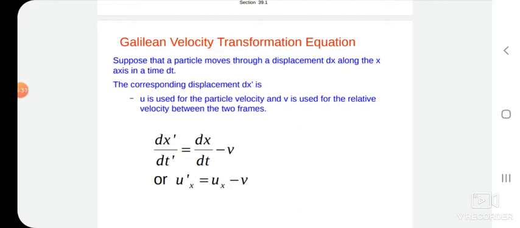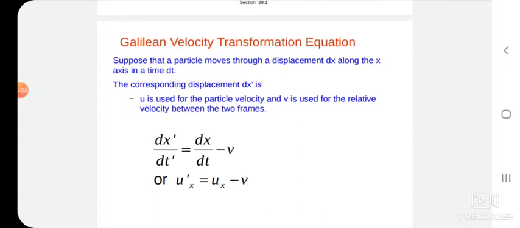dx prime by dt prime is nothing but a velocity with respect to S prime, that is why we can write u prime. dx by dt is also a velocity, with respect to S, that is why we can write u. It means u prime is equal to u minus v, or you can write u prime x is equal to u x minus v, because our S prime frame moves along the positive x direction only.